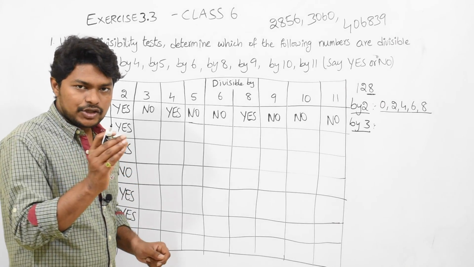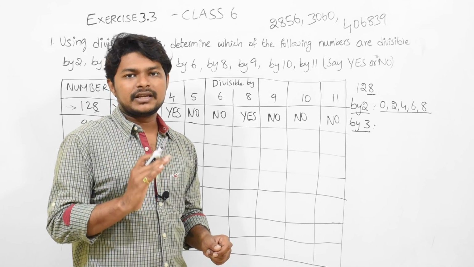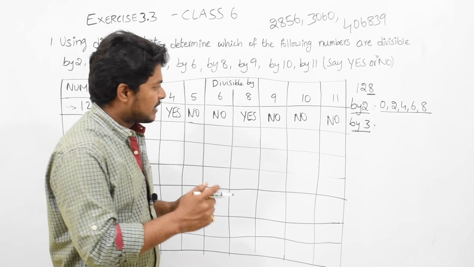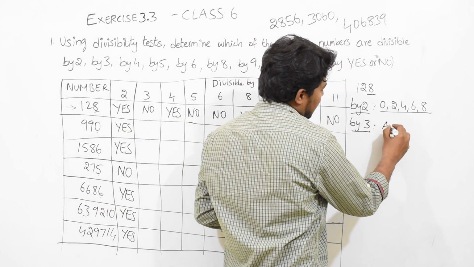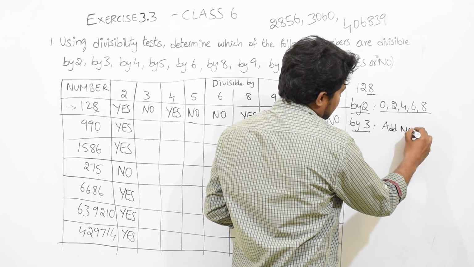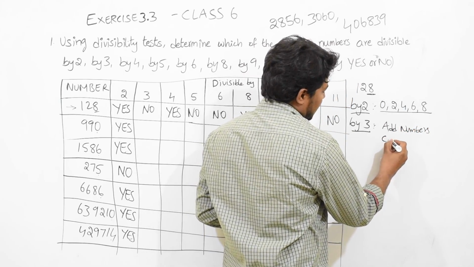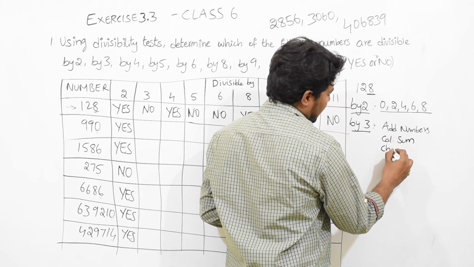And make sure that the sum of the numbers is divisible by 3. Then we can say the given number is divisible by 3. For example, the divisible by 3 condition is: add the numbers, calculate the sum and check for divisibility by 3.